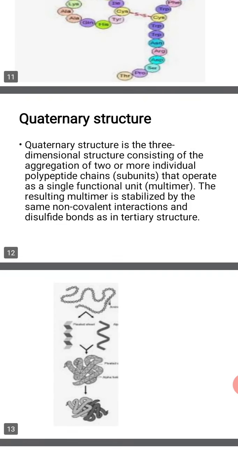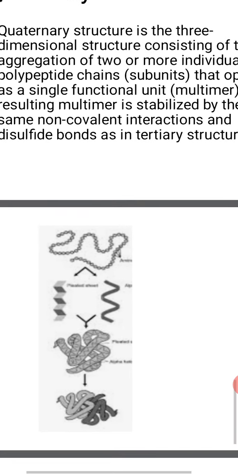So here you can see first the primary structure, then the secondary structure, which is alpha helix and beta pleated structure, then tertiary structure and quaternary structure, the arrangement of the subunits altogether. So this is the basics of the structural classification of the protein.